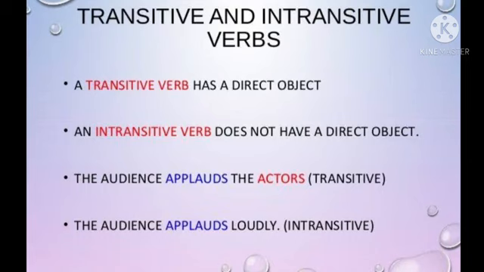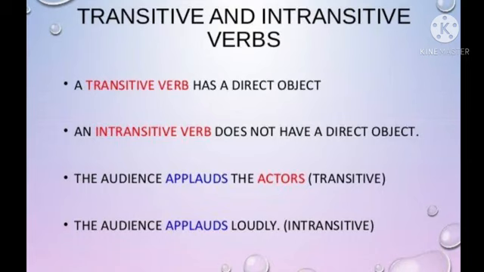these are the verbs which lack an indirect or direct object, and they do not require any object to receive their actions because the effect of those actions is limited to their respective subjects. So in intransitive verbs, in that sentence, the verb doesn't need an object, even the subject is pretty much enough. See, the audience applauds loudly. So here the sentence is complete. We don't want to know to whom the audience applauds. We know the audience applauds loudly.